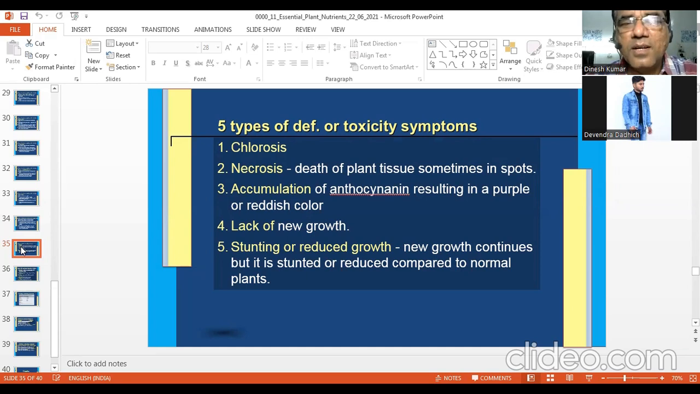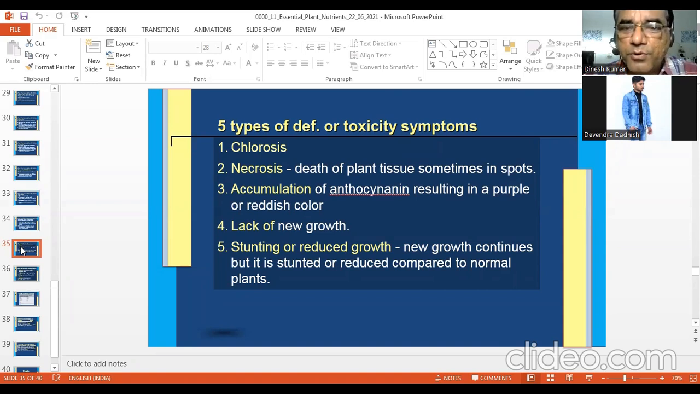In many cases you see chlorosis occurs. In many nutrient deficiencies or toxicity, chlorophyll is the first casualty. So chlorosis is very common to many nutrients. In some cases, necrosis is also there. Necrosis is death of plant tissues, sometimes in spots. Accumulation of anthocyanin results in purple or reddish color. This is for phosphorus, but in case of potassium also, potassium deficiency in cotton, you can see discoloration. So discoloration is not always because of phosphorus. Sometimes potassium will also give you discoloration of leaves.